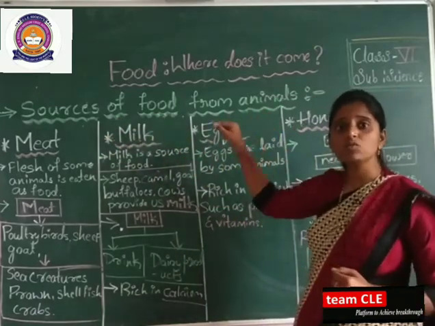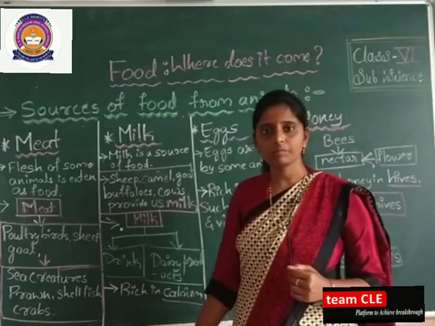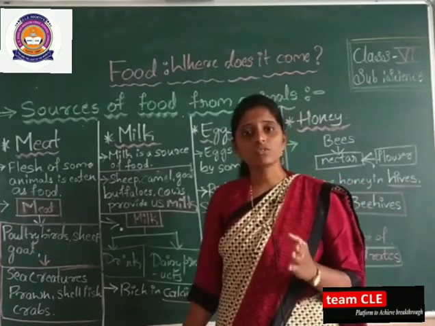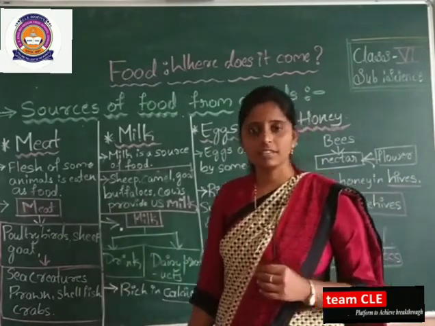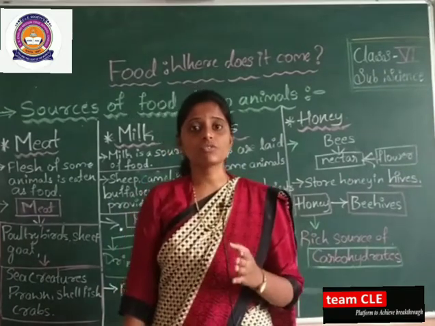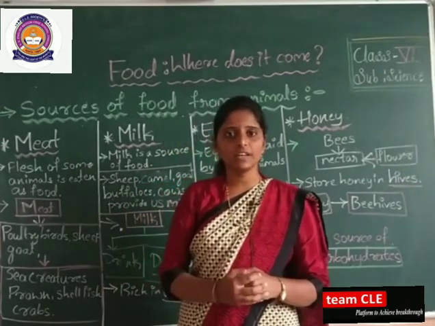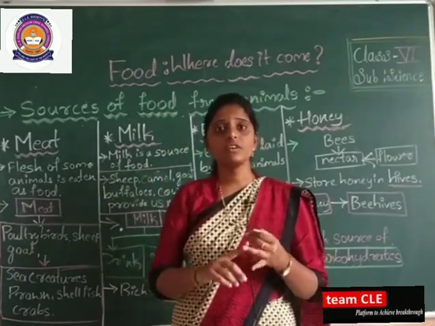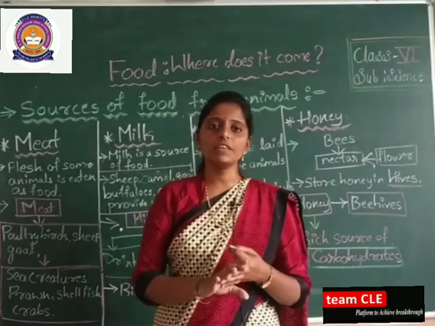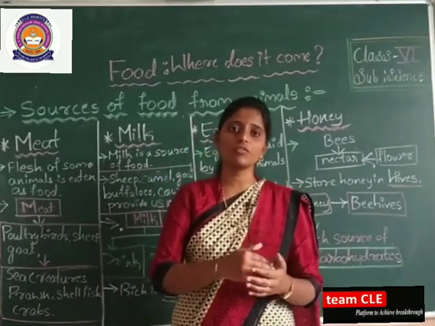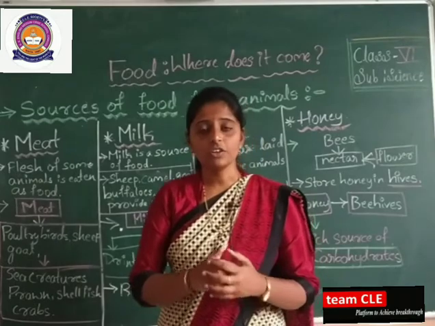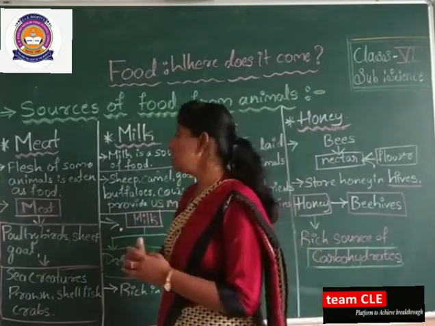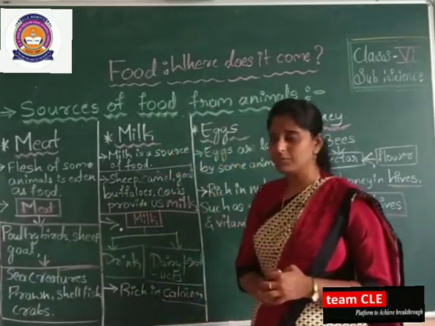As we learned sources of food from plants, do you all remember, like the stem, roots, seeds? Today we are going to study the sources of food from animals.